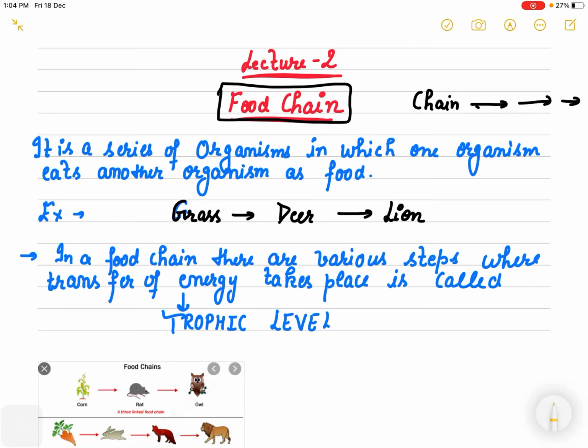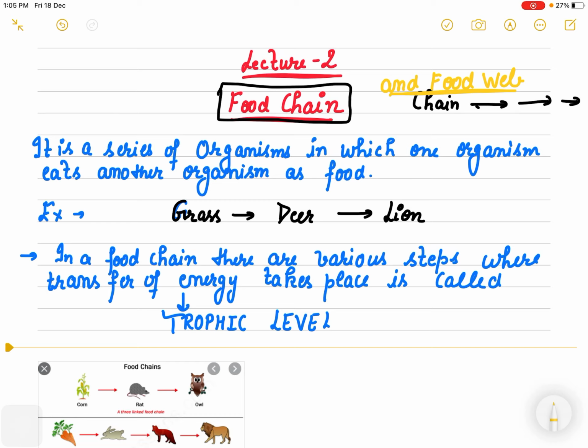So, after talking about ecosystem, biotic and abiotic components, we are going to talk today about the food chain. And one more thing I will take up with you, that is the food web. Two things we will discuss today in detail, that is food chain and food web, in very simple language, in very simple terms.